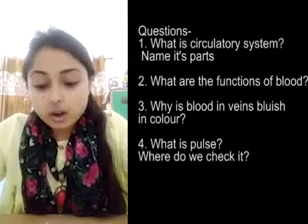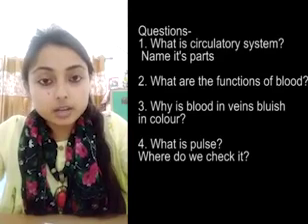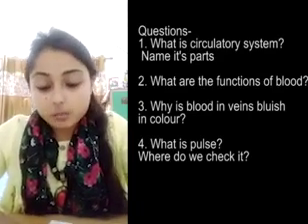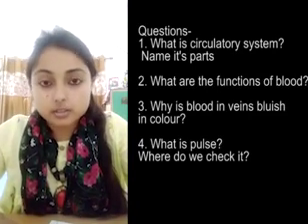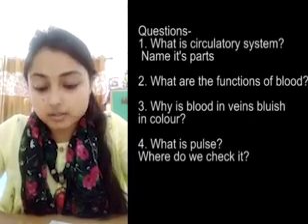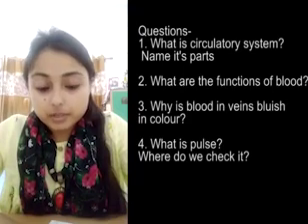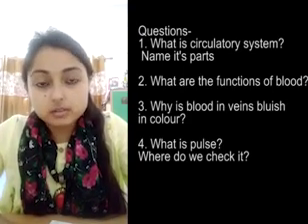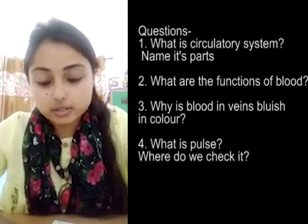First question: what is circulatory system? Name its parts. The system that moves blood throughout the body is called circulatory system.